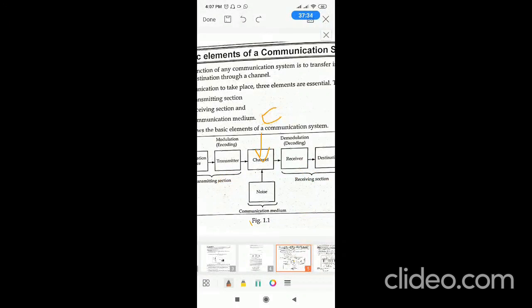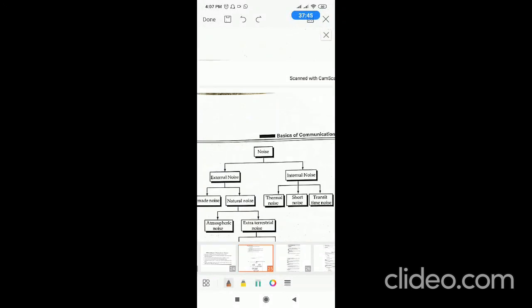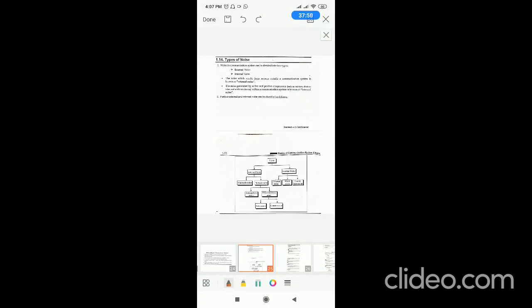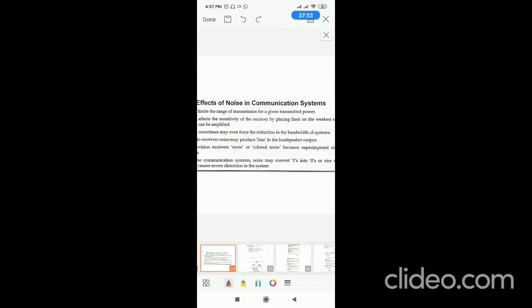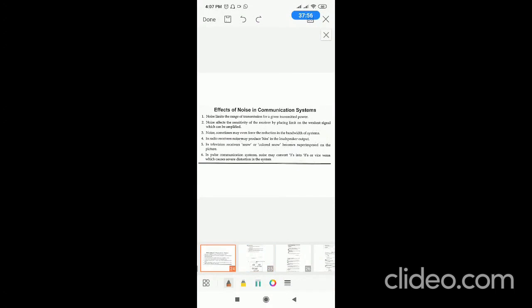So what is the meaning of internal noise? The noise generated inside the communication system is called internal noise. When the noise is generated outside of the communication system, that is called external noise. And what is the effect of noise? Noise always limits the range of communication. It reduces the transmitted power. So when there is no noise, the signal can be received over longer distances. When there is noise, the signal cannot be received over longer distances. That means it reduces the range of communication.